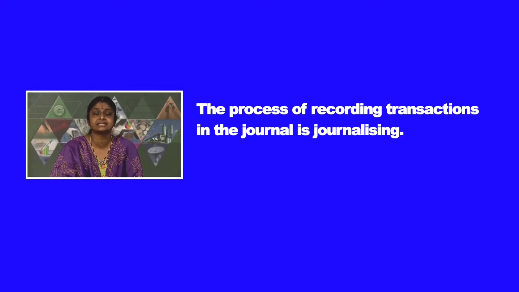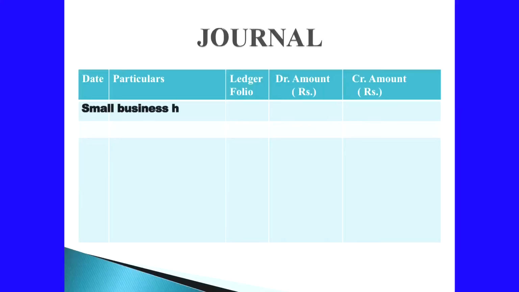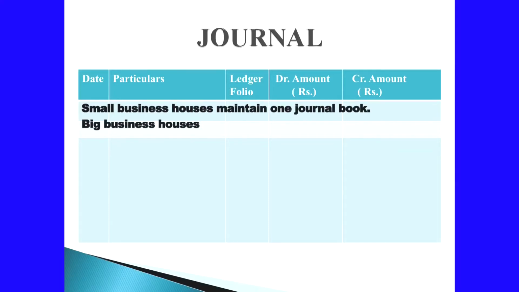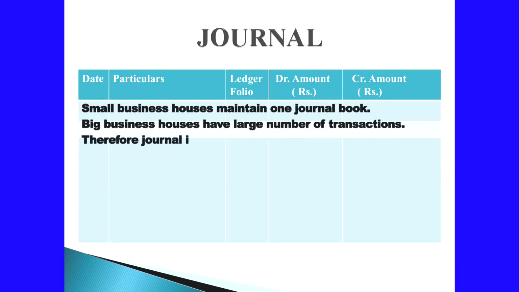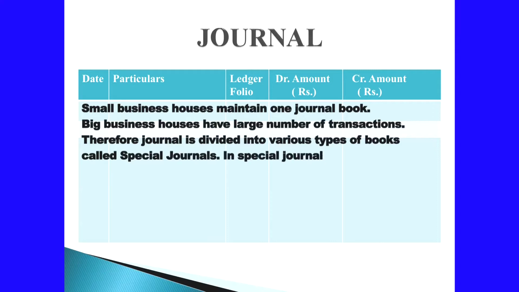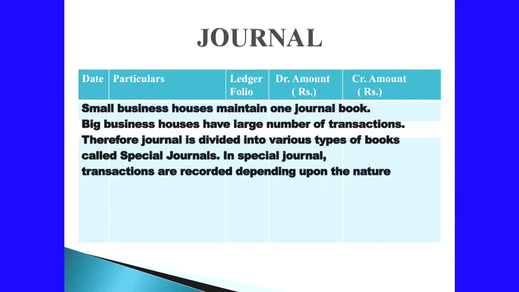What is journalizing? The process of recording transactions in the journal is known as journalizing. Small business houses maintain one journal book. Big business houses have large number of transactions. So, journal is divided into various types of books called special journals. In special journal, transactions are recorded depending upon the nature of transaction.